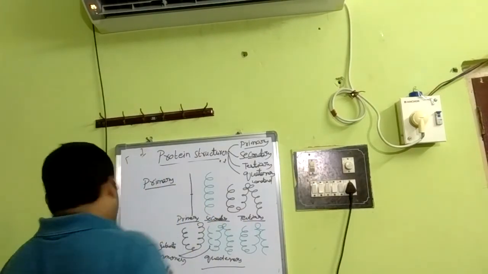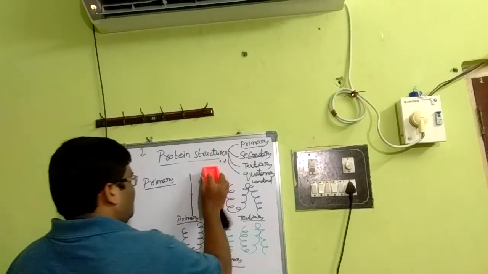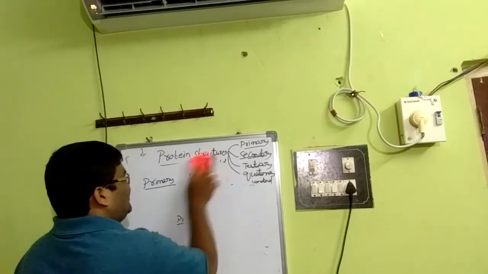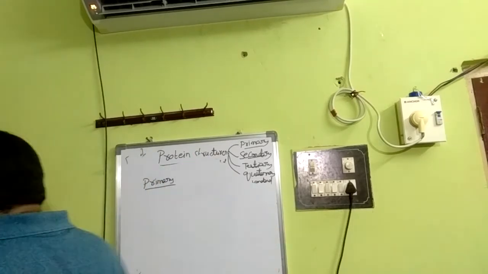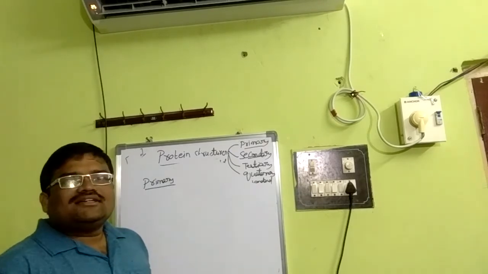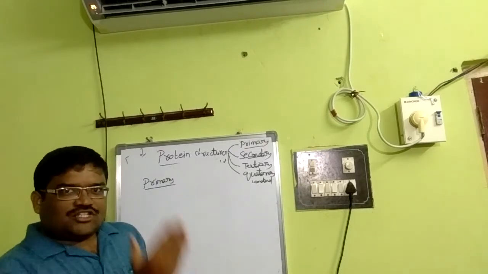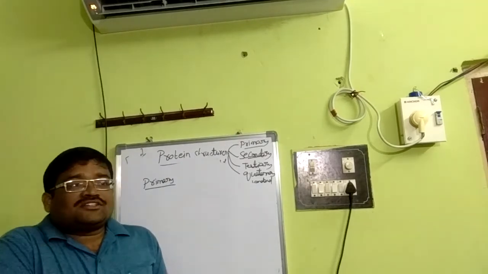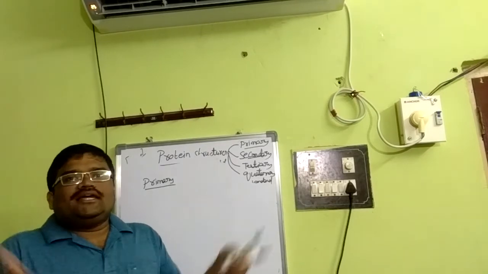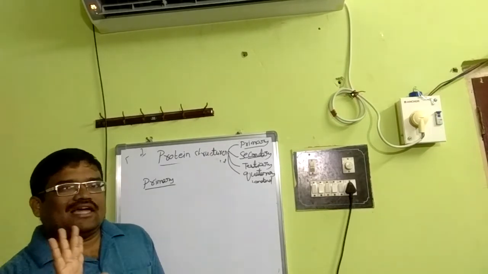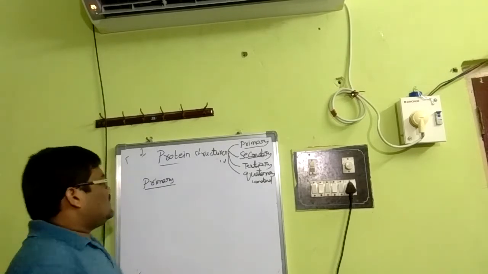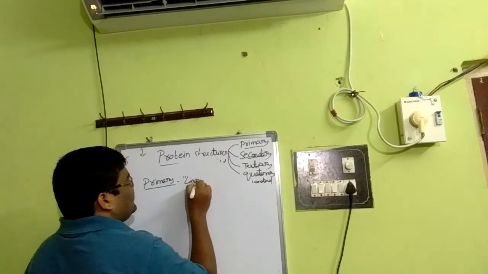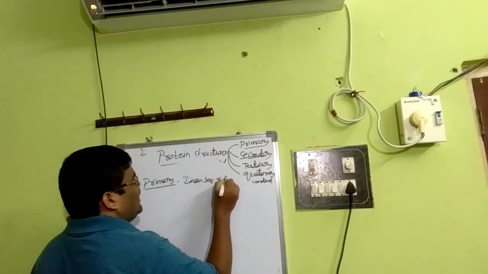First, the primary structure. It means simply, as I told you, a linear sequence of amino acids. For illustration, amino acids are the bricks. The primary structure is the wall of a house. The secondary structure means the twist. The tertiary structure is the rooms, and different rooms in a building constitute the quaternary structure, as a basic analogy for basic understanding. The primary structure is nothing but a linear sequence of amino acids.